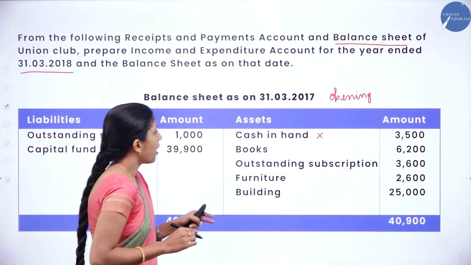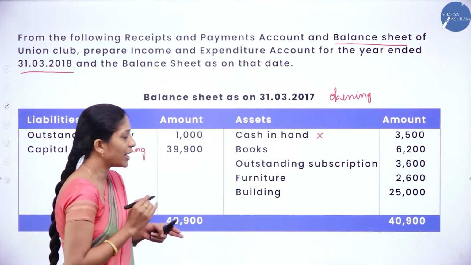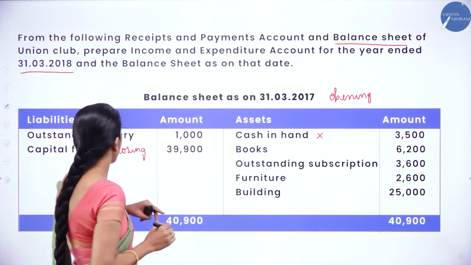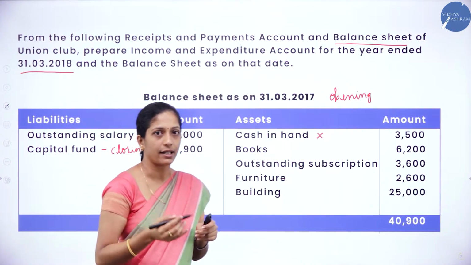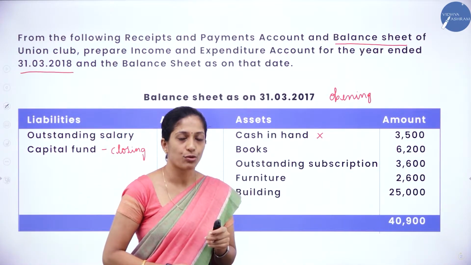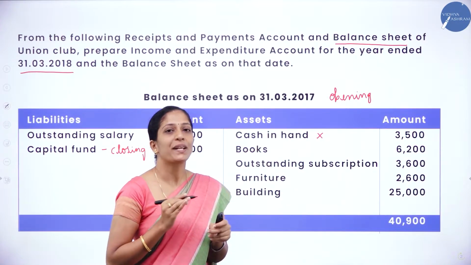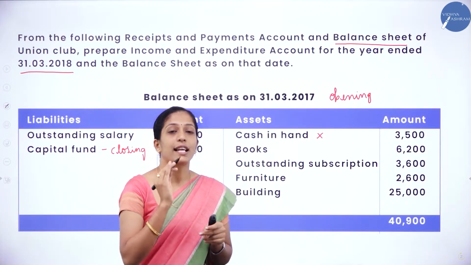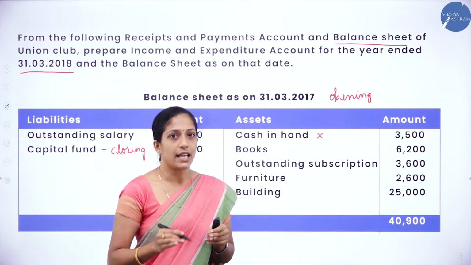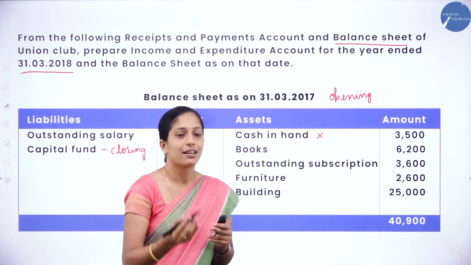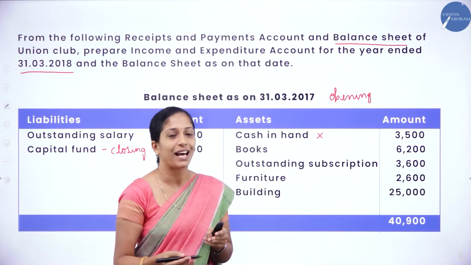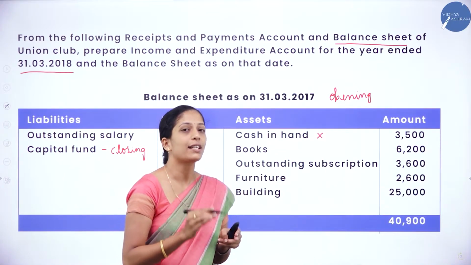Next, books, outstanding subscription, furniture, building. So here there is outstanding subscription as well as outstanding salary. So outstanding income as well as outstanding expenses. So it has to be deducted because it does not include for the current year. So when we are going to prepare income and expenditure account as well as balance sheet of the current year, we are not including it.